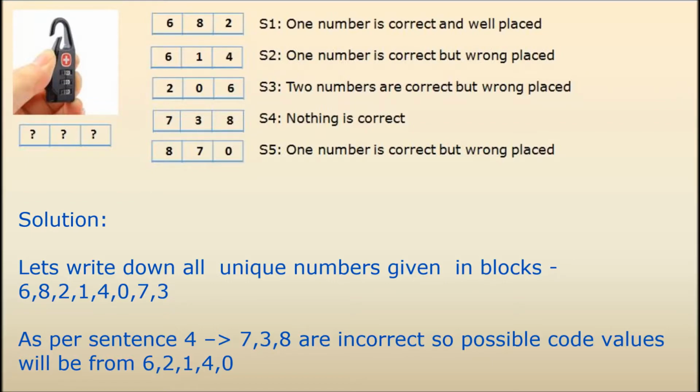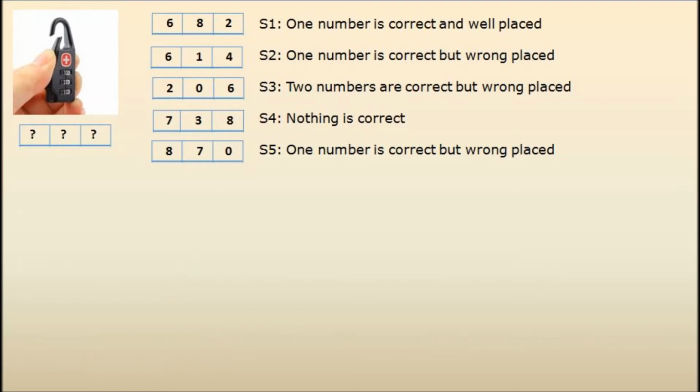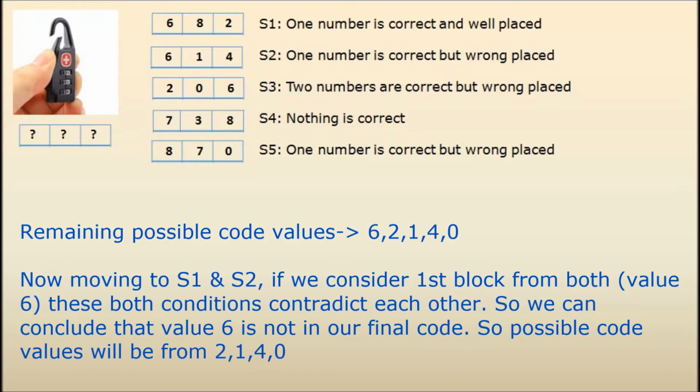Let's see the solution. Let's write down all unique numbers given in blocks: 6, 8, 2, 1, 4, 0, 7, 3. As per sentence 4, the values 7, 3, 8 are incorrect, so possible code values will be from 6, 2, 1, 4, 0. Remaining possible code values are 6, 2, 1, 4, 0.